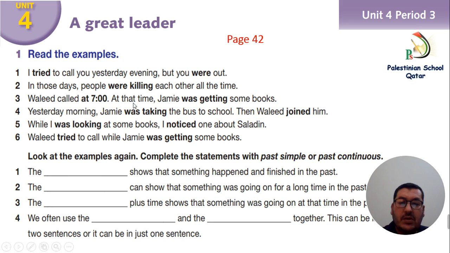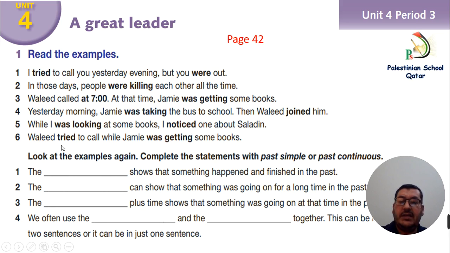Number 5, here we will see it in a different way. While I was looking at some books, I noticed one about Saladin. While I was looking at some books, this is a long action and it started with while. I noticed, this is a short action, noticed one about Saladin.